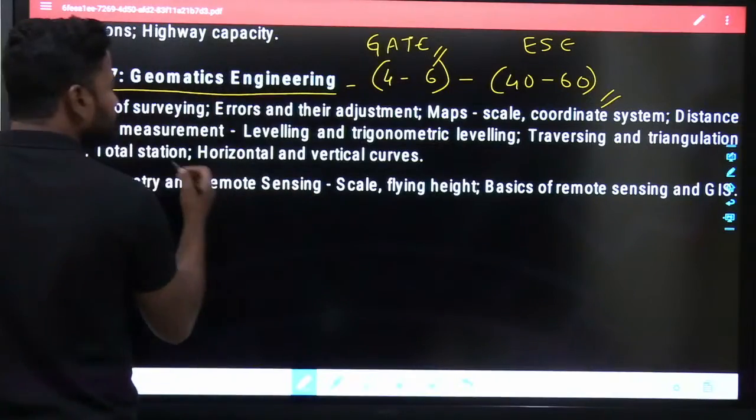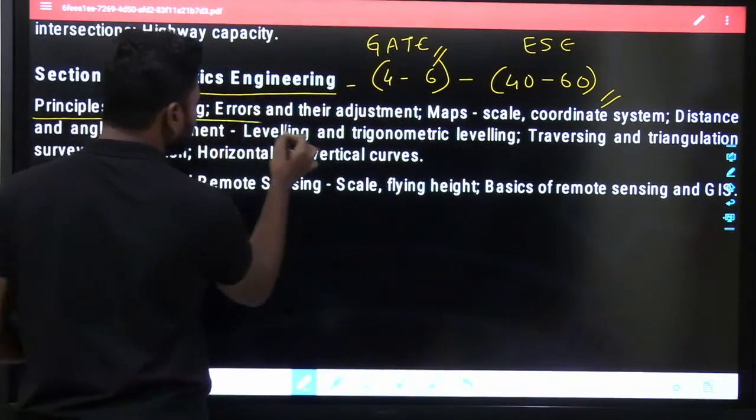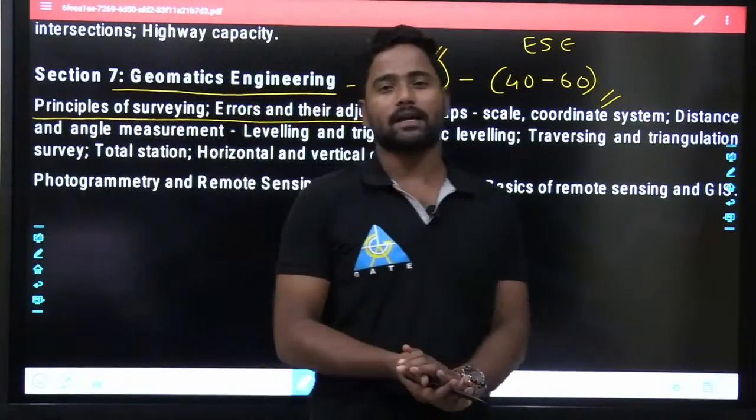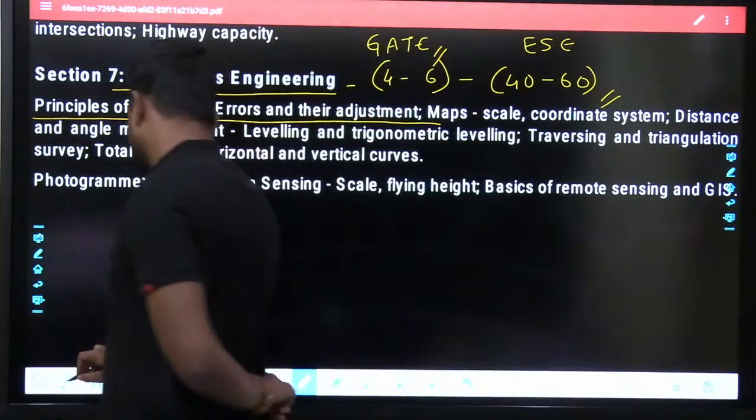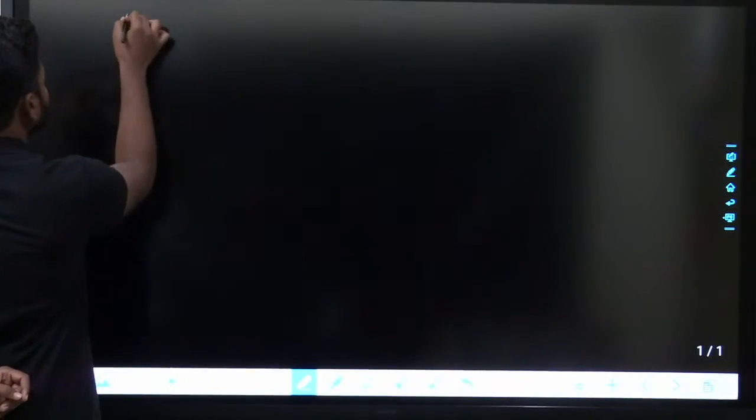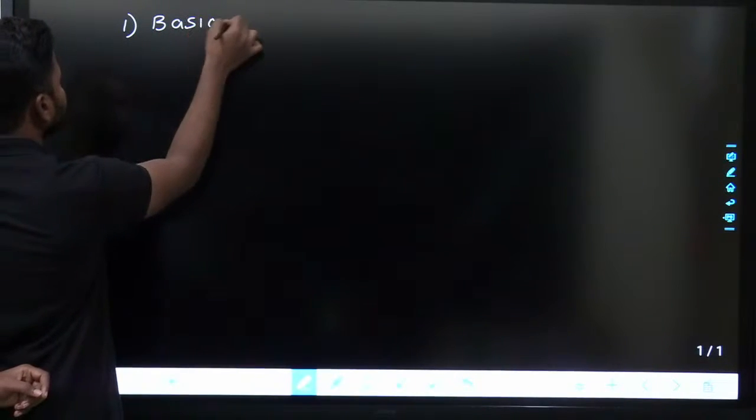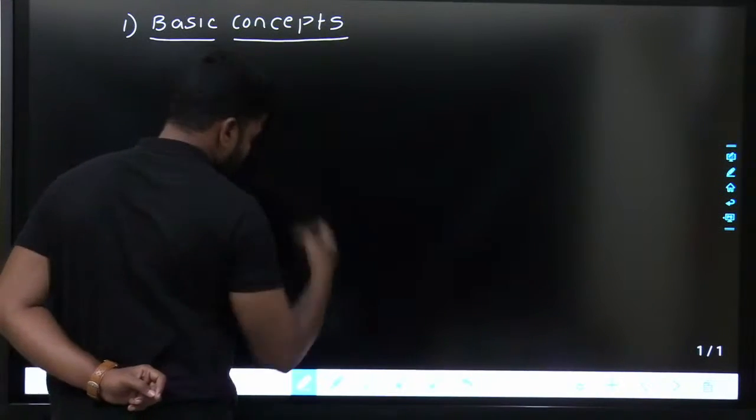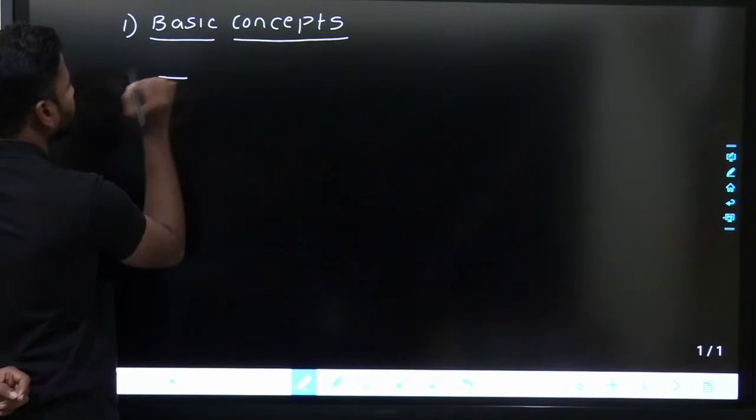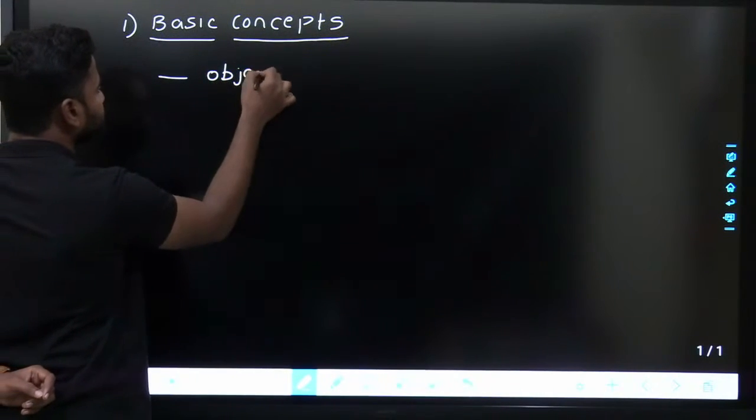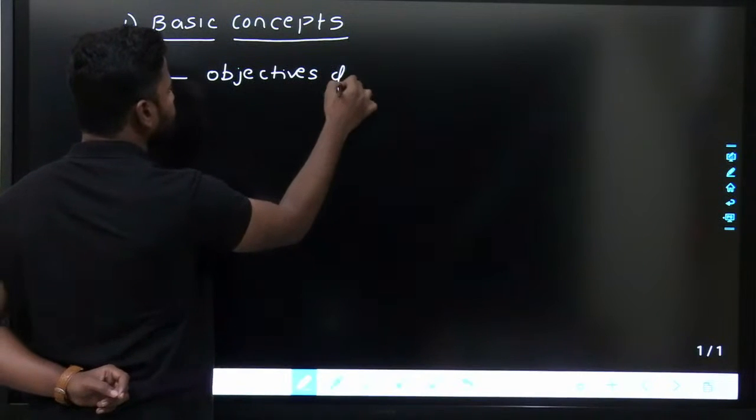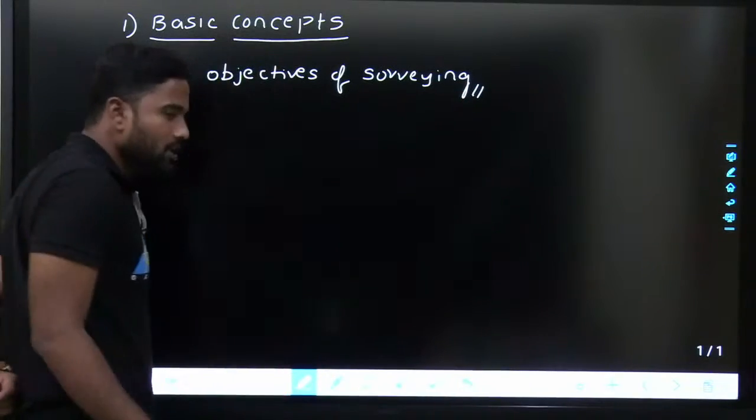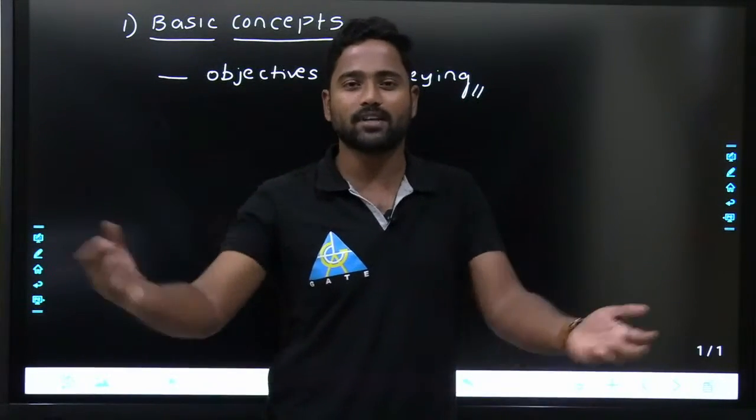Whenever I discuss geomatics engineering, the first thing I will do is discuss the basic concepts. The first chapter is basic concepts, and the first topic in that would be objectives of surveying. Objectives of surveying: why are you surveying things? What is the need of surveying?